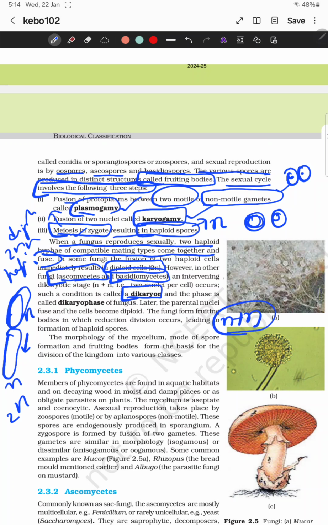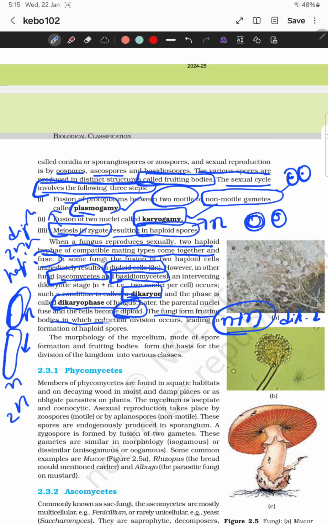It is known as dikaryon: di means two, karyon means nucleus. After that, the parental nuclei fuse and become diploid, forming the diploid state.